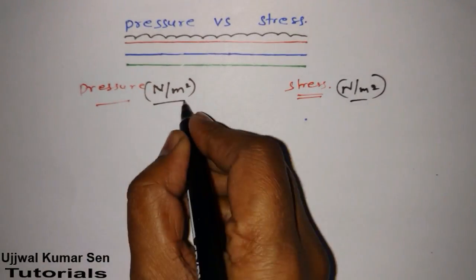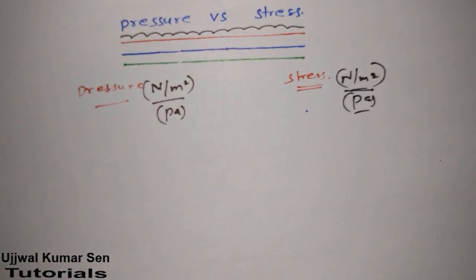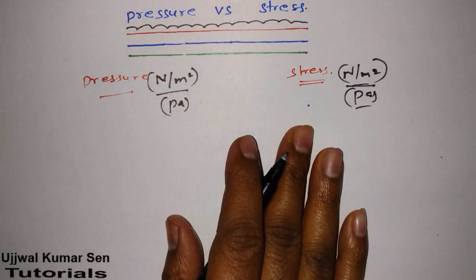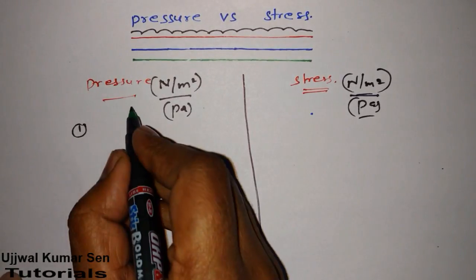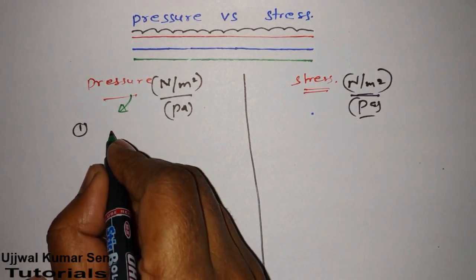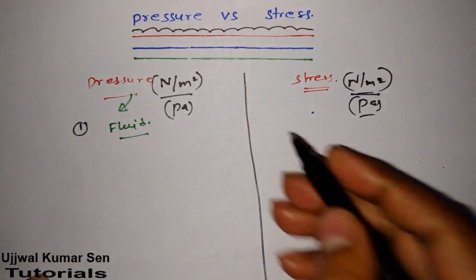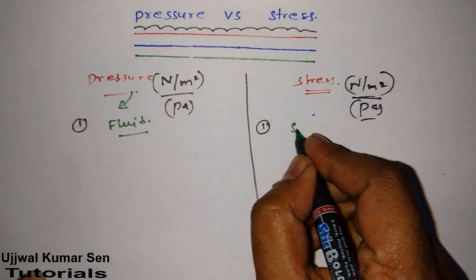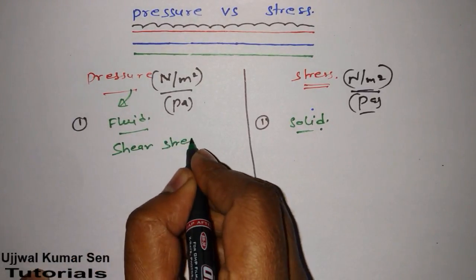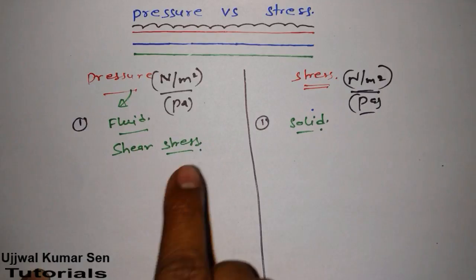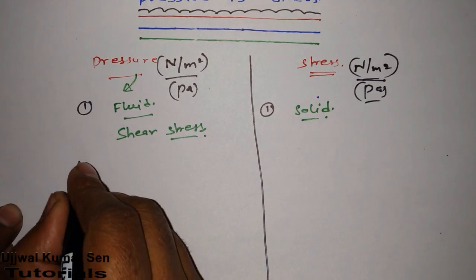Both of them have the same unit, Newton per meter square or Pascal. But where is the main difference? Let me share with you. First difference: pressure we consider in case of fluid most of the time, but stress we consider in case of solid. But in fluid we have shear stress, that is the exceptional case you can say. But this is not the major difference. The major difference I am going to share with you is in the second point.